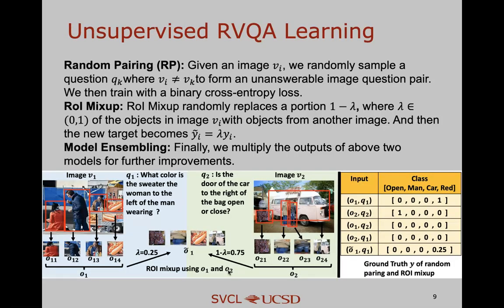We then propose three model-agnostic methods for unsupervised RVQA learning. Here, unsupervised means that the learning does not require annotated UQs for training. Random pairing will sample pseudo UQs for each image and train with binary cross-entropy loss. ROI mix-up further mixes ROI features of two images with a given proportion in order to increase the coverage of fine-grained mismatches. Finally, model ensembling integrates the outputs from the above two models.